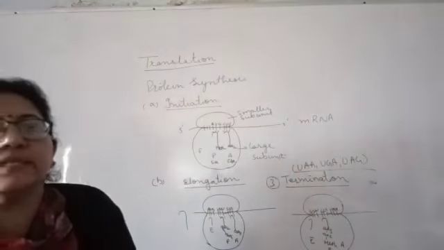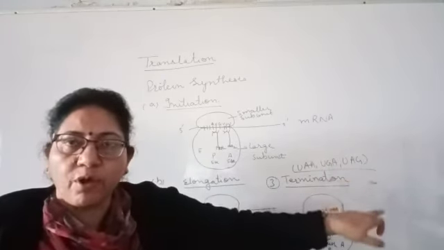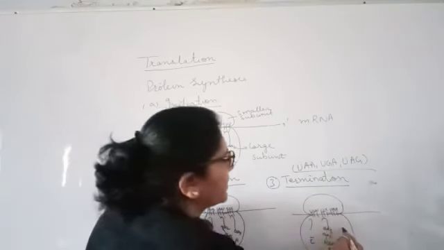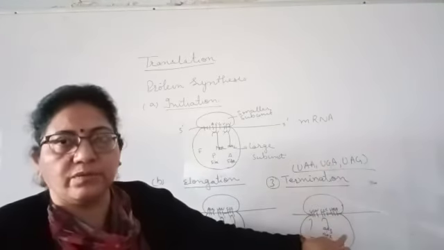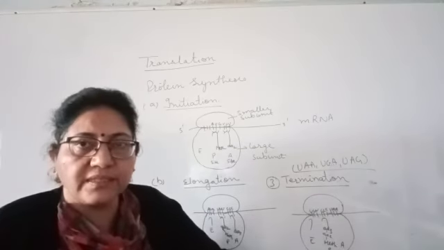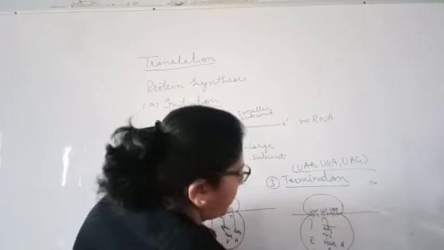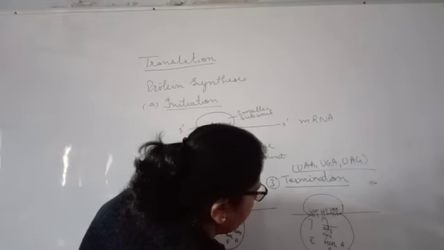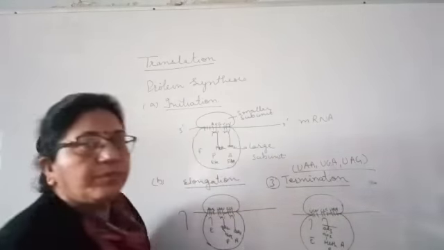These three codons are known as terminating codons, stopping codons, nonsense codons, because we have no tRNA against these stopping codons. So when this comes at the A site, there is no amino acid, no activated tRNA, and this polypeptide chain will be released into the cytoplasm as a polypeptide, for the formation of the protein.